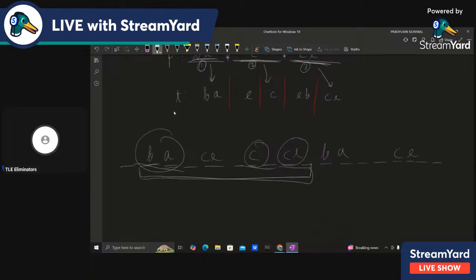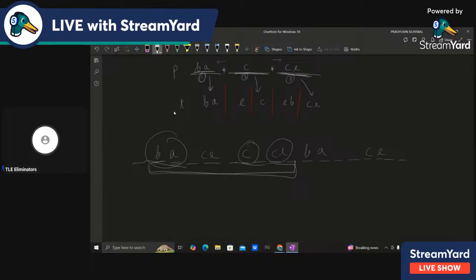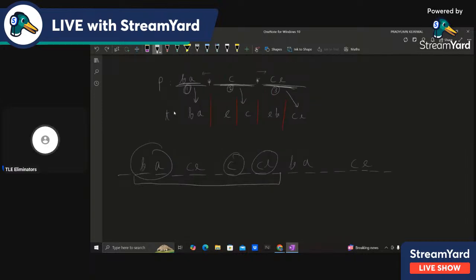Like we know where all the BA occur. So let's say this BA occurs at 1. Let's say this is the actual array. I'll make it clearer. Let's say this E is right here, CE, and this E is also here, right? So I'll just number this 0, 1, 2, 3, 4, 5, 6, 7, sorry, 8, 9.